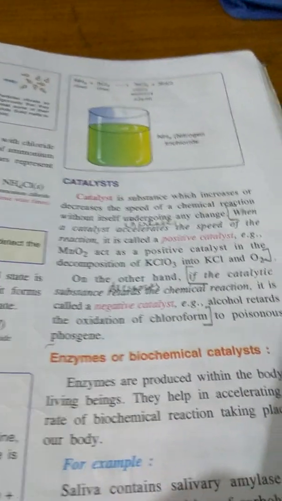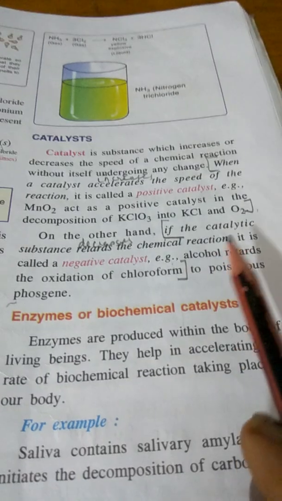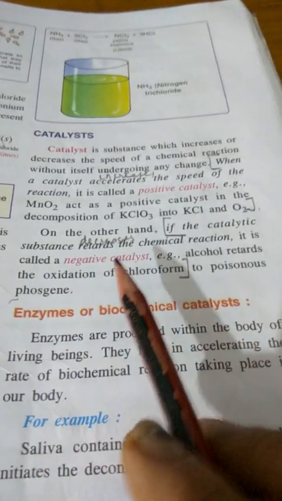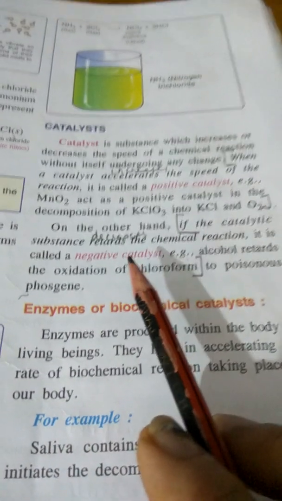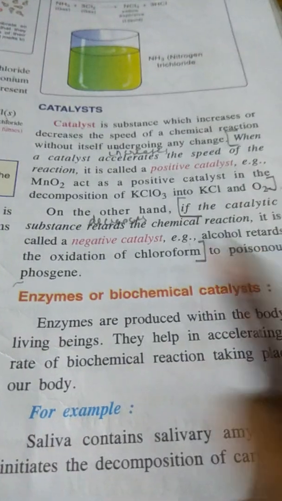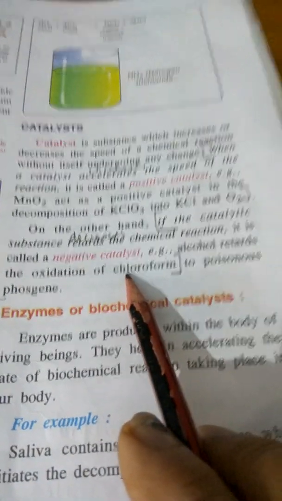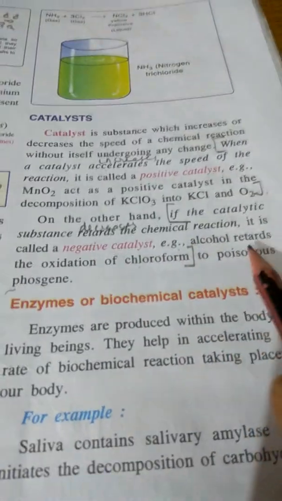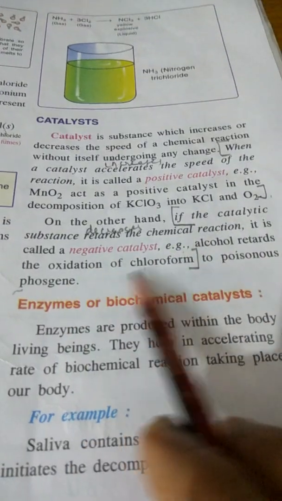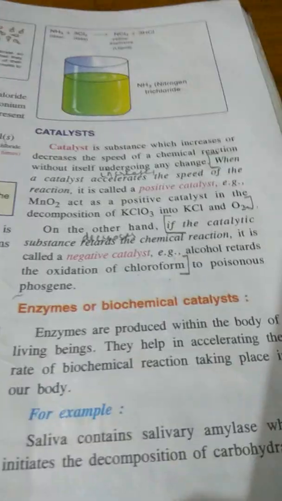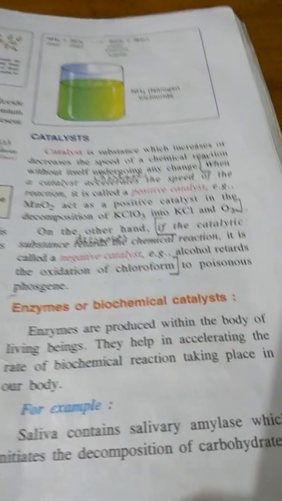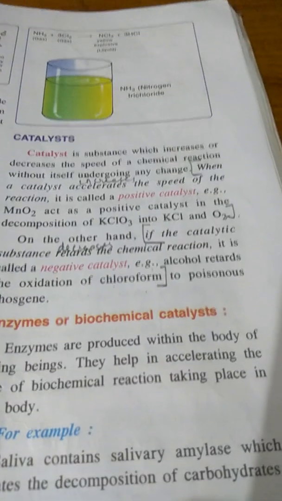On the other hand, if the catalyst retards, meaning slows down or decreases the chemical reaction, it is called a negative catalyst. For example, alcohol will decrease the oxidation of chloroform. Chloroform in the presence of oxygen gets oxidized to a poisonous gas called phosgene.